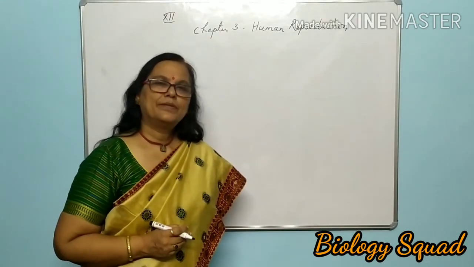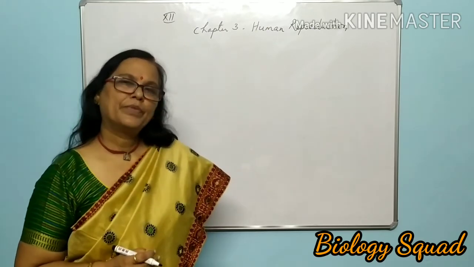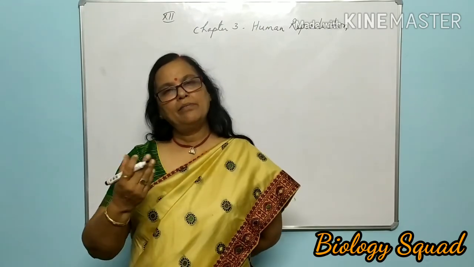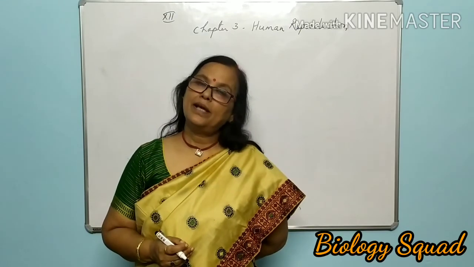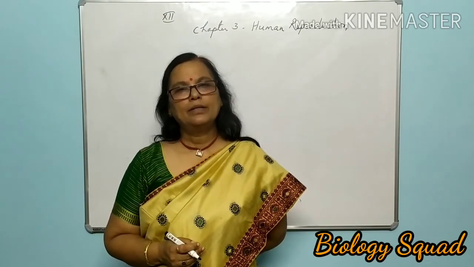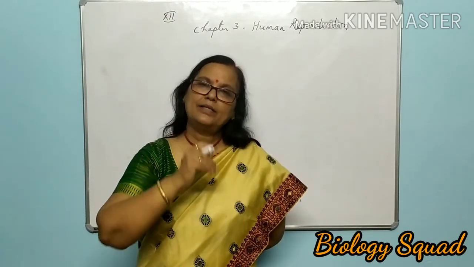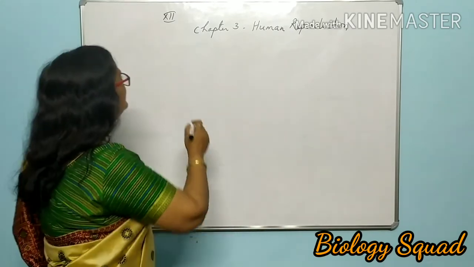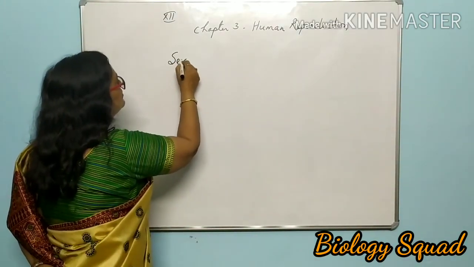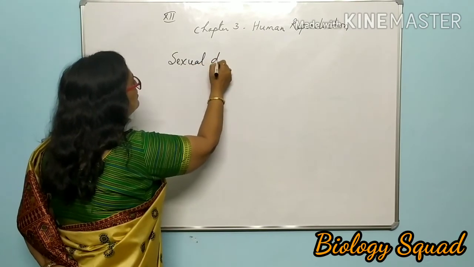Dear students, as we all know, human beings can be identified as male and female, boy and girl, isn't it? This phenomenon is treated as sexual dimorphism.